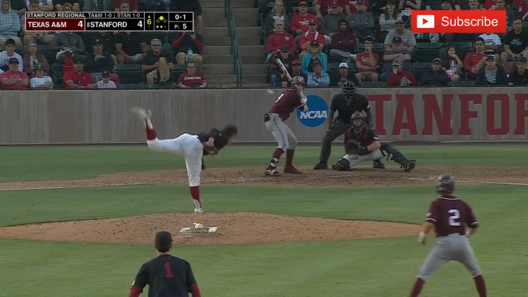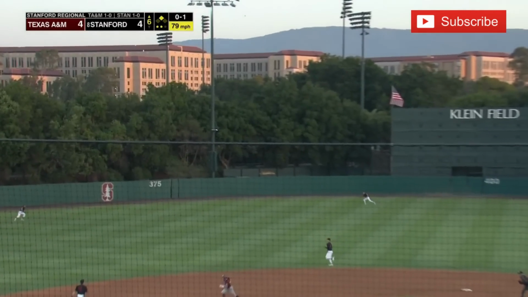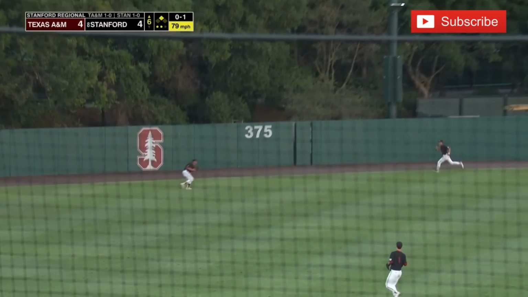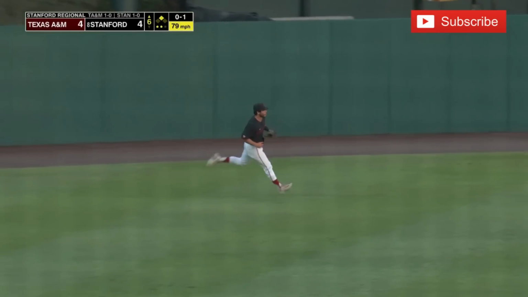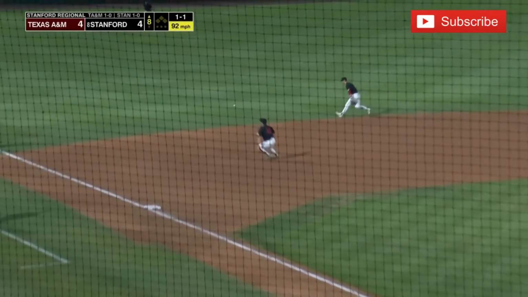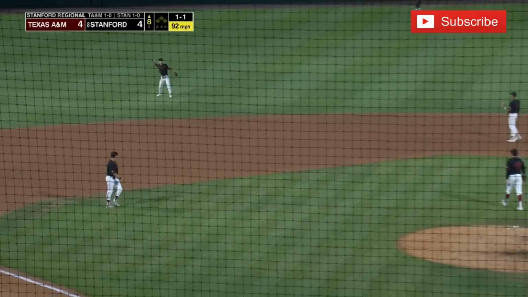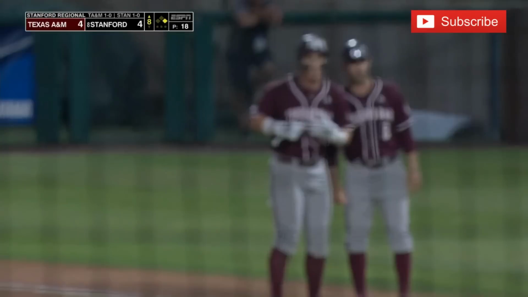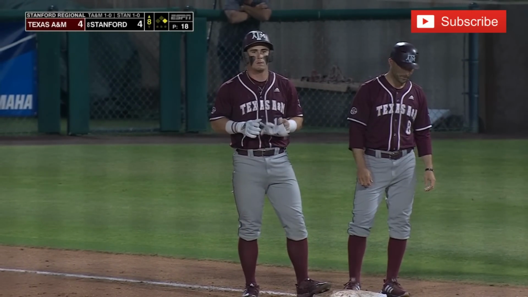And the 1-strike pitch. Another curve in the air, left center field. Racing over is Rios, and he makes the catch on the move into the alleyway. On the ground and through the left side, and a leadoff hit to start the 8th for Ryan Targach. Hit number 7 for A&M. Leadoff base runner to get Austin Boast to the plate for the Aggies.